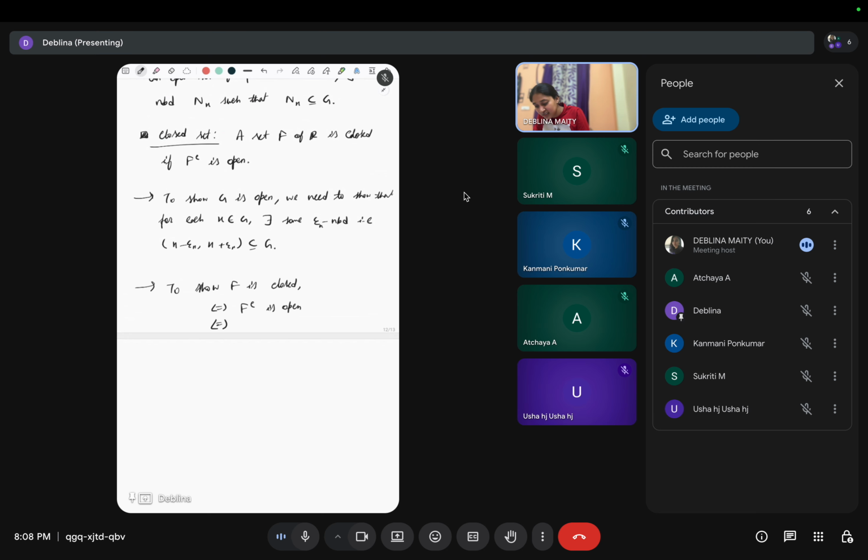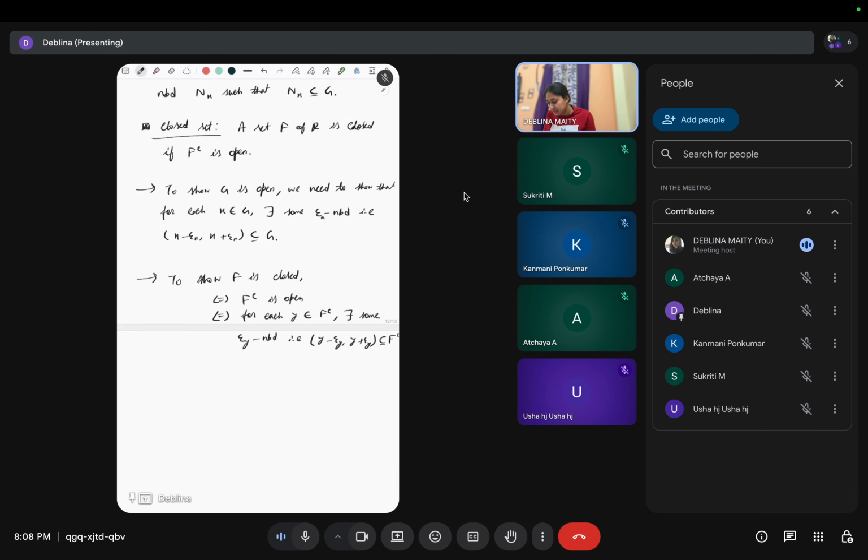From the definition, for each y belonging to F complement, there exists some epsilon y neighborhood, that is, y minus epsilon y and y plus epsilon y, which is completely contained in this F complement, right?